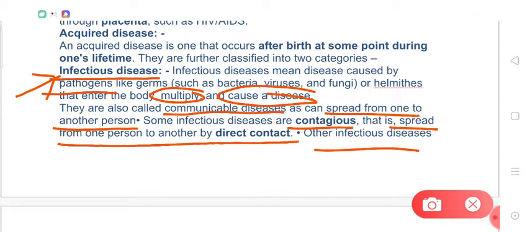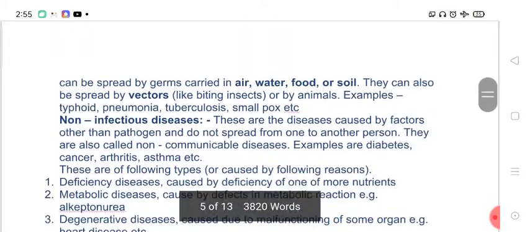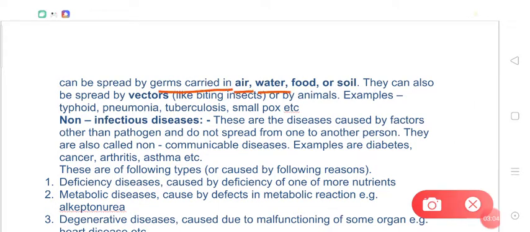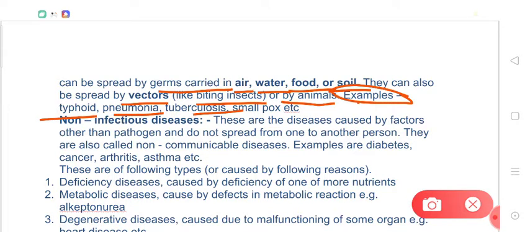Other infectious diseases can spread by germs carried in air, water, food, or soil. They can also be spread by vectors, for example, the biting of insects and animals. For example, there are certain examples of infectious diseases like typhoid, pneumonia, tuberculosis, smallpox.